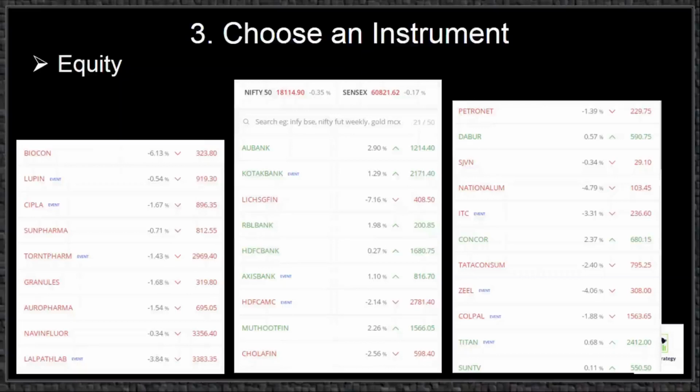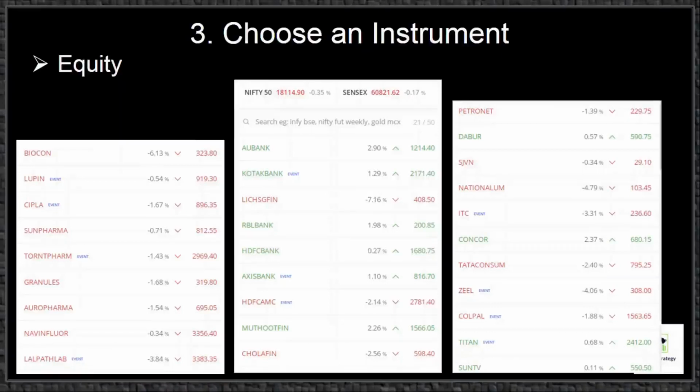The third value is the LTP, or last traded price. It is the reference price of one share of the stock. There are many fundamental parameters related to the pricing of a stock, but for beginners, this information is enough. In simple terms, for example, if you want to buy one quantity of AU Bank stock, the cost is at present 1214.4. After buying at this price, if the stock price increases by 1%, you will get a profit of 12.14